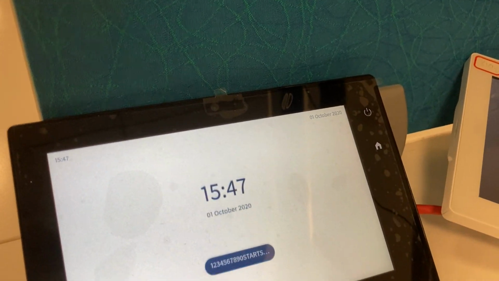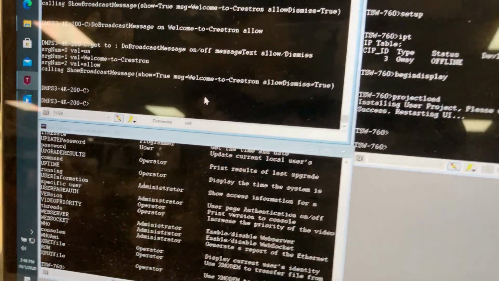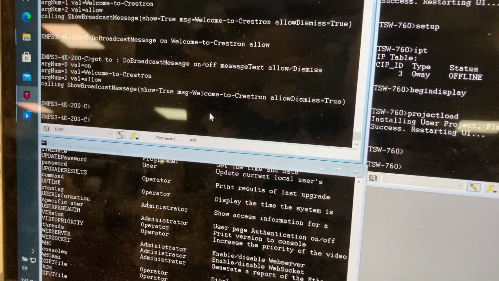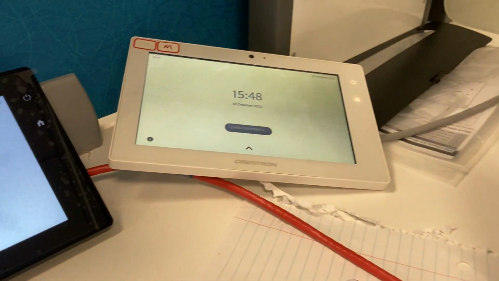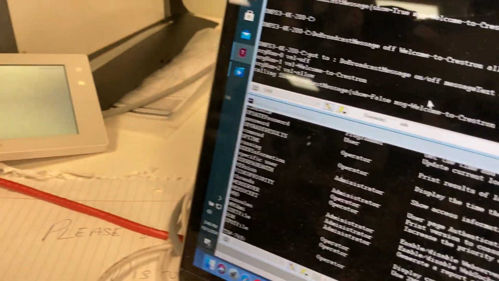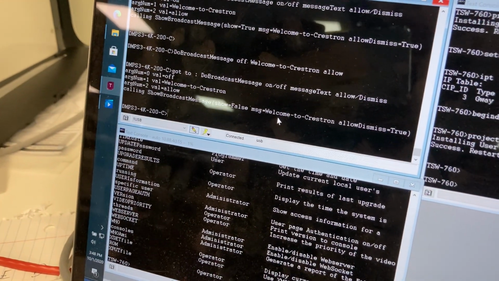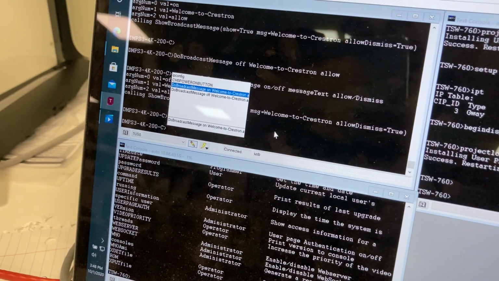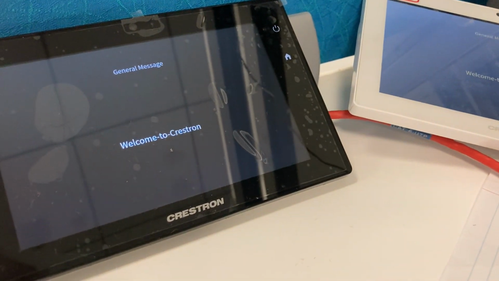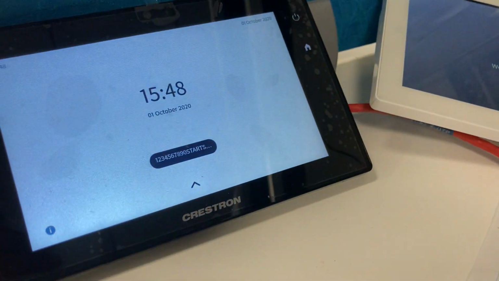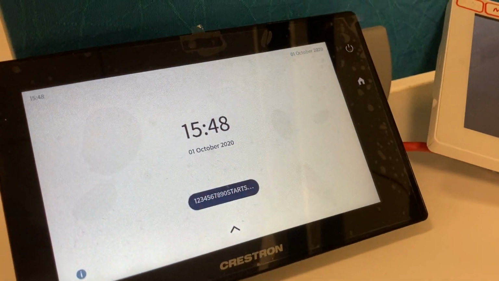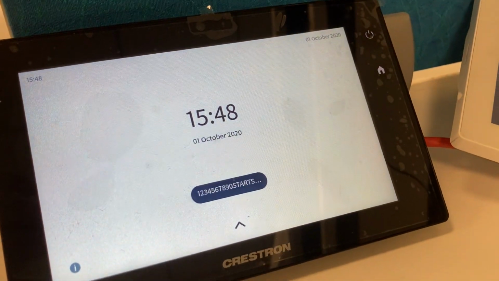The regular operations are fine. Now it works only if, once we turn off, the broadcast message is gone, and we need to just send the broadcast message again, and then we'll be able to see the broadcast message. So here if you click on home, we will not be able to resend the broadcast message, and we will not be able to see the broadcast message also.